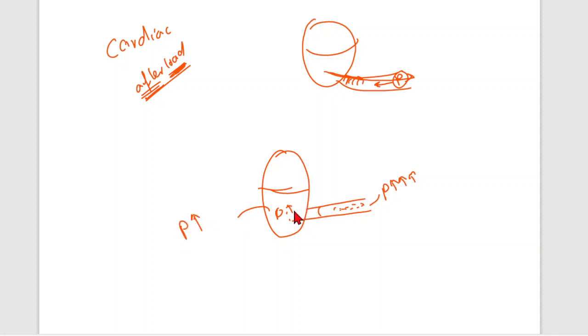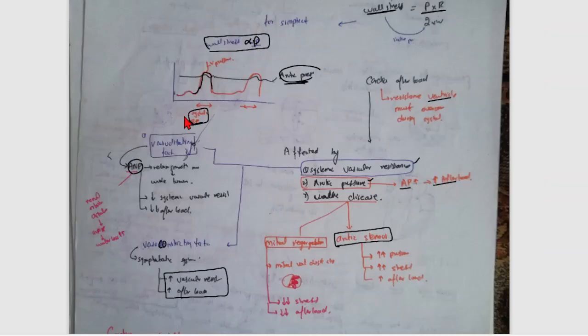If you want to move this blood into this area, you need to increase the pressure. If you increase it like this, no. If you increase it like this, no, because now the pressure is the same. You increase it like this, so much increase. So now not all, but some of the blood moves to this area, to the aorta. This is the simple mechanism.